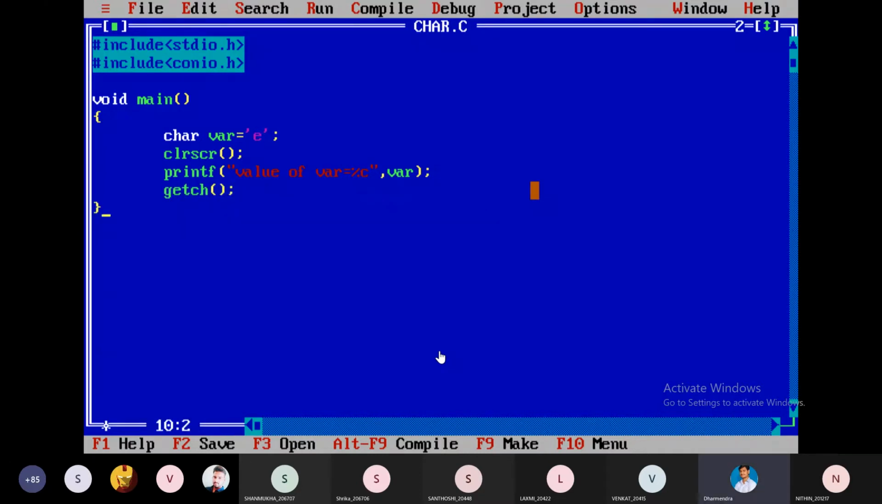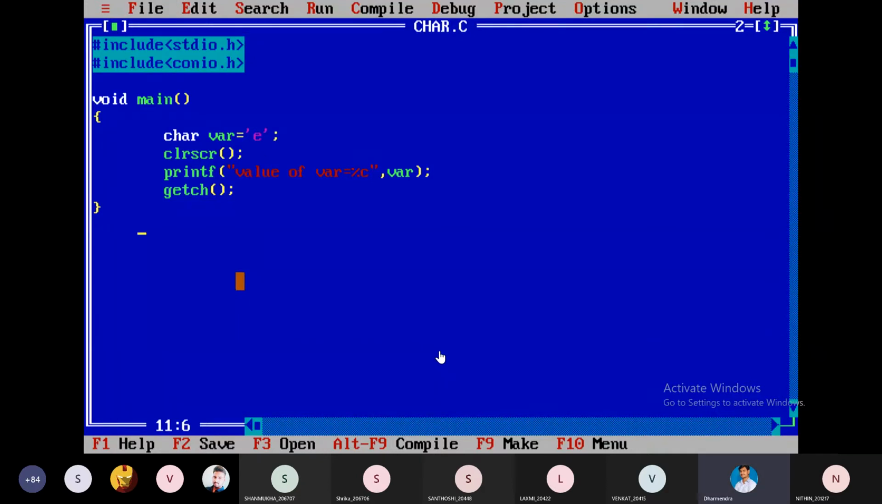getch, close it. See here, the star is appearing. Sir, what is meant by getch? Get the character from the keyboard. So by using getch, we can read a character also, like scanf. Like scanf, we can read a character by using getch, and it will also hold the output in the output screen. So I will show you how it works now.